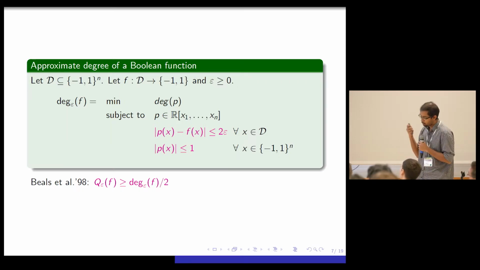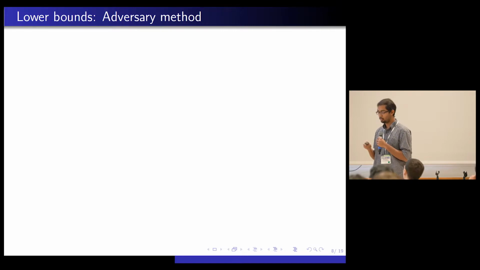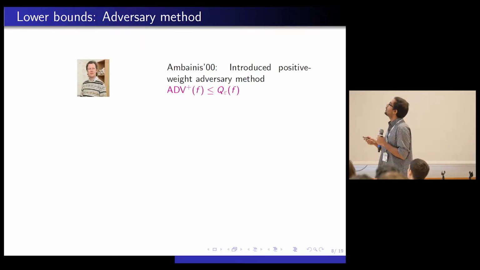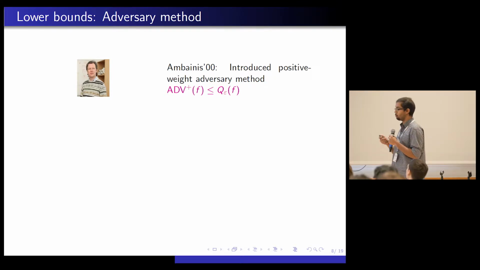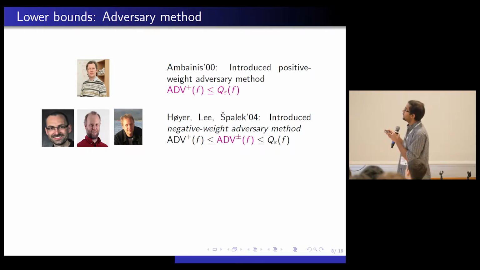So let me look at the second method of lower bounding quantum query complexity. It's called the adversary method. This was introduced shortly after the polynomial method by Ambainis. He defined a combinatorial quantity called ADV that gives a lower bound on quantum query complexity. And a few years after that, Høyer, Lee and Špalek gave a better lower bound, ADV plus minus, that is still a lower bound on quantum query complexity.